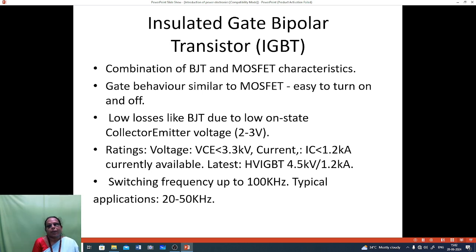Currently available high voltage IGBT is 4.5 kilovolt to 1.2 kiloamps. Here the switching frequency is up to 100 kHz. Typical application is 20 to 50 kHz.